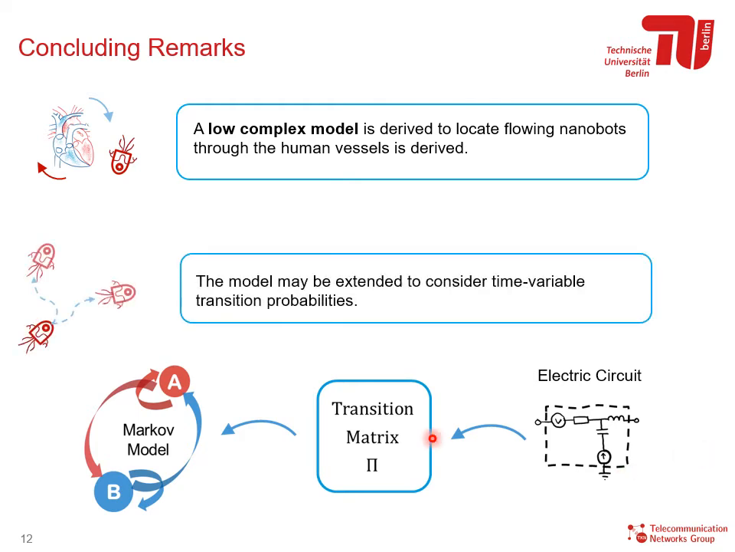Secondly, the model can be extended to consider time variable transition probabilities, that is, to analyze the impact of variable blood flow on the distribution of nanobots. For instance, we can consider daily activities like exercising, walking, resting, and eating on the distribution of nanobots per segment. Considering that the transition probabilities are dependent on the blood flow, the electric circuit representation may provide this time dependency by properly tuning the values of resistors, inductors, and capacitors.